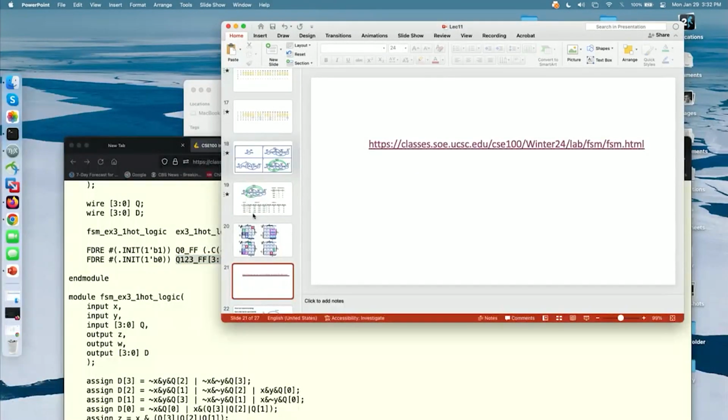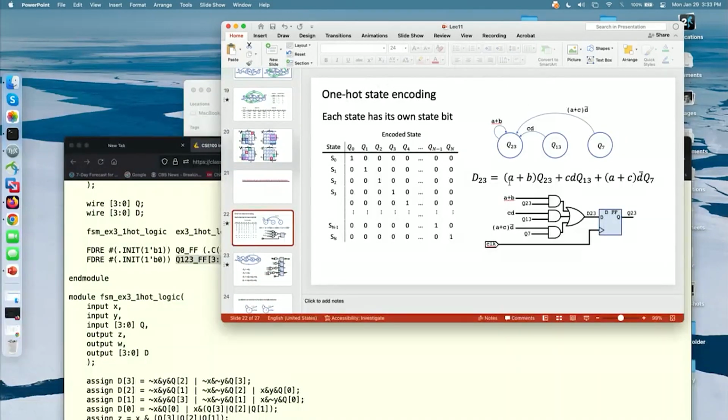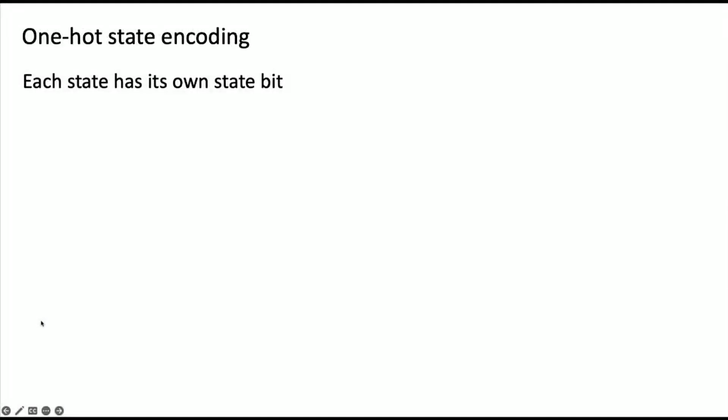All right, so let's talk about one-hot for a minute. One-hot is a state encoding where each state has its private bit. And so by just looking at a bit, you can tell whether you're in that state or not.